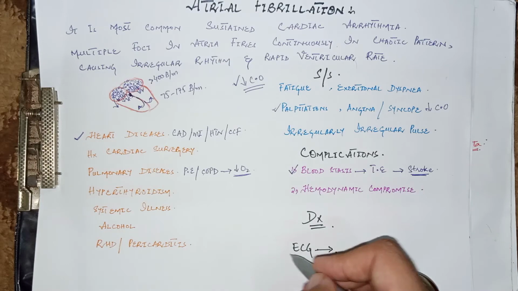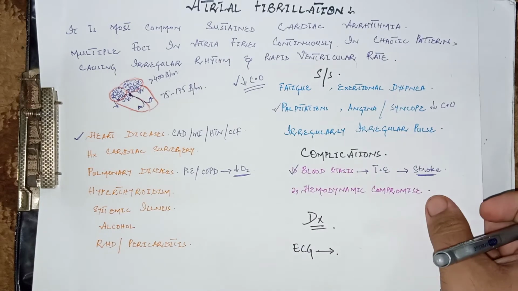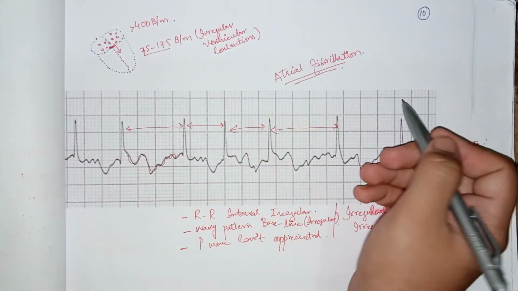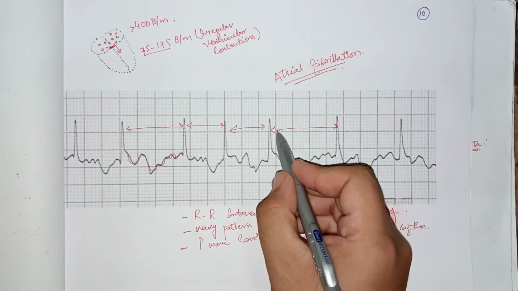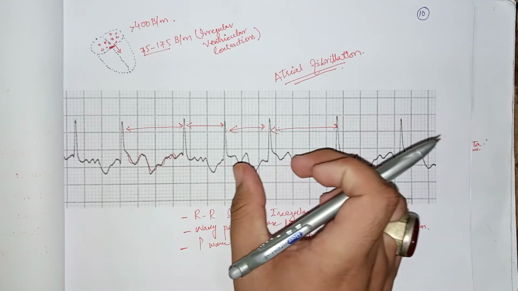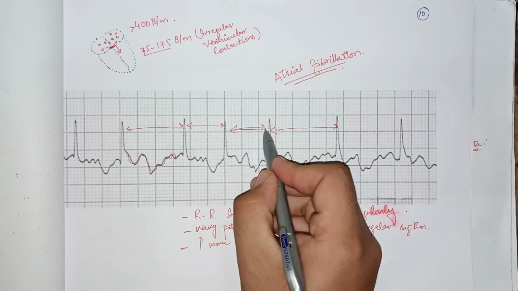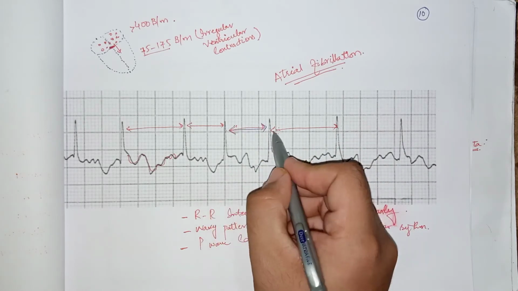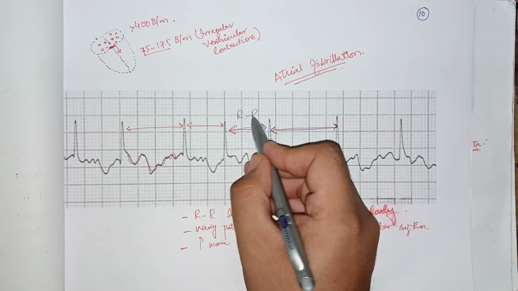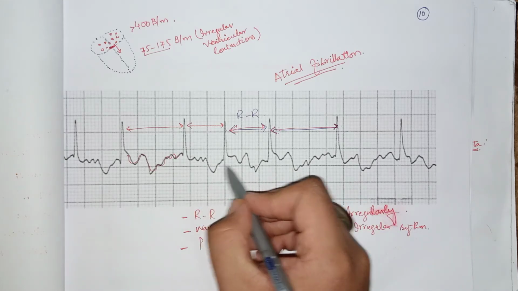Diagnosis is usually done by electrocardiogram. The ECG shows irregular RR intervals. Now look at the ECG of atrial fibrillation. As you can see here, the gap of the RR interval is different and varies from one RR interval to another. There is a short distance between this RR interval and a little bit longer distance between this RR interval. So there is an irregular RR interval and a wavy baseline.